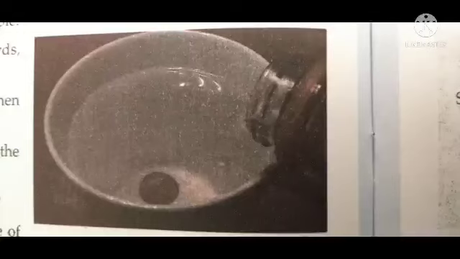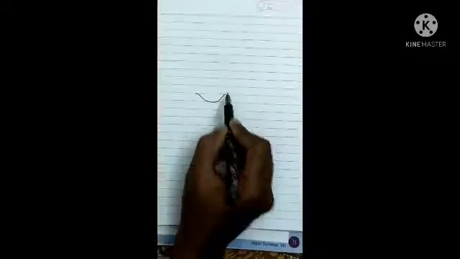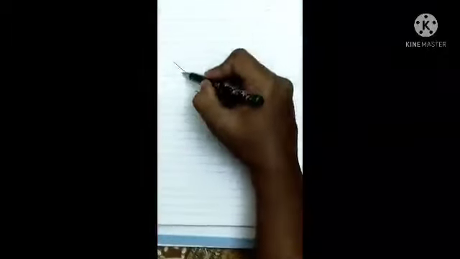What is the reason for the reappearance of this coin? You already studied how do we see? An object can be visible when the light from the object reaches our eyes, or light from any source gets reflected from the object and reaches our eyes.